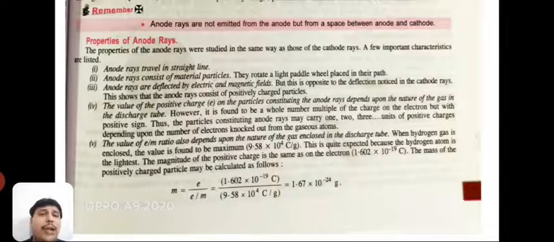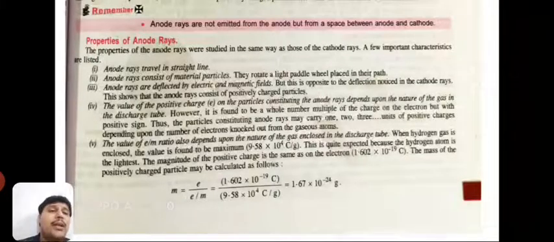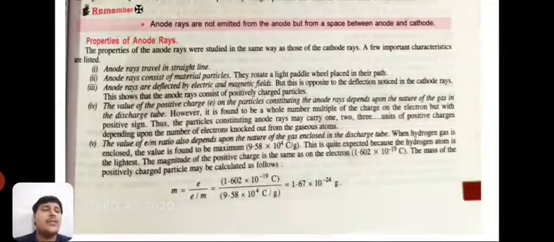Now the value of e/m ratio also depends upon the nature of the gas enclosed in the discharge tube. When hydrogen gas is enclosed, the value is found to be maximum, 9.58 × 10⁴ coulomb per gram. This is quite expected because the hydrogen atom is the lightest. The magnitude of the positive charge is the same as on the electron.